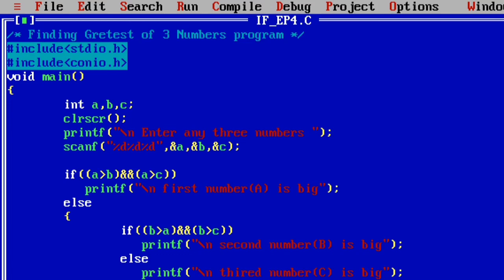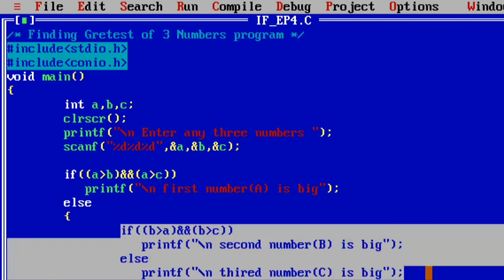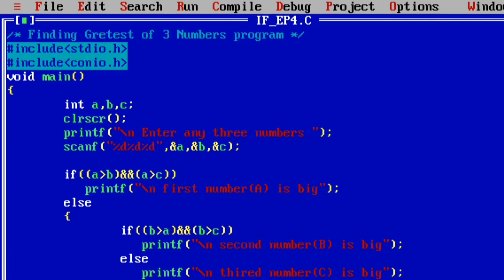So according to our nested if concept, an if or if else statement contains internally one or more if or if else statements. That's why an if else statement containing at the else part one more if else statement is called a nested if example.